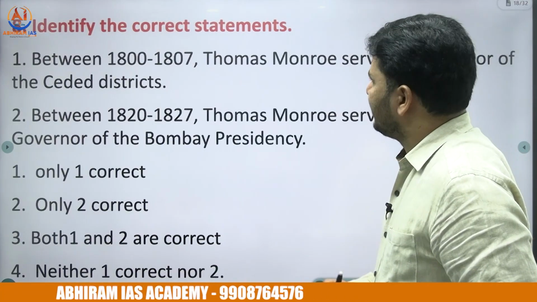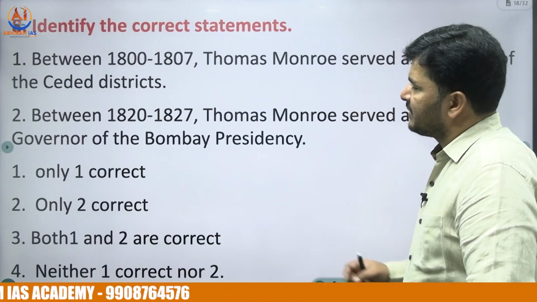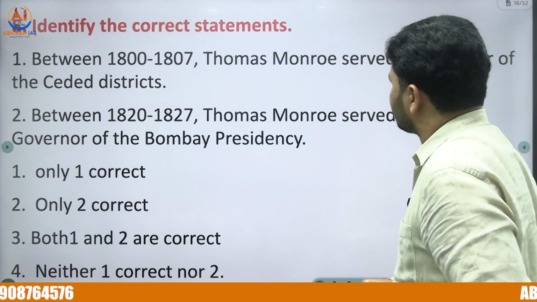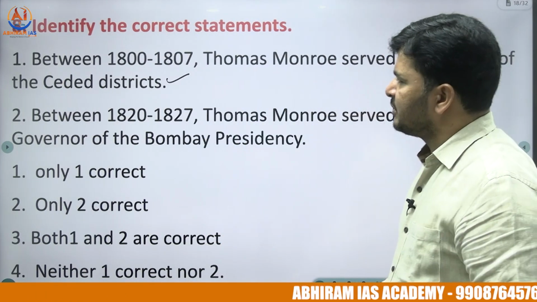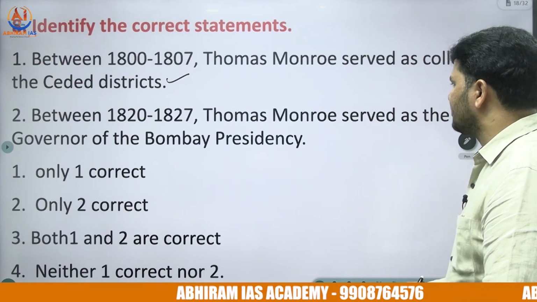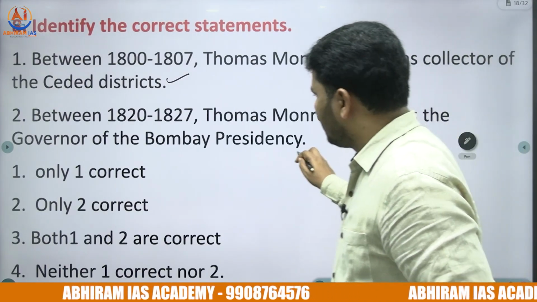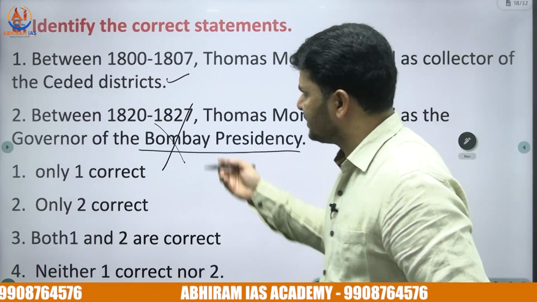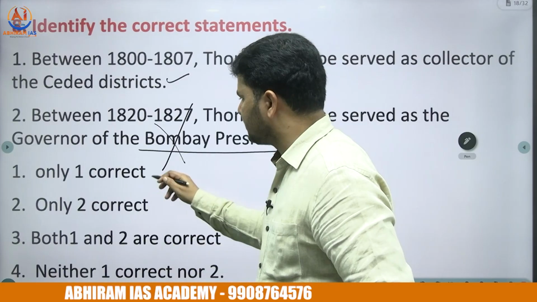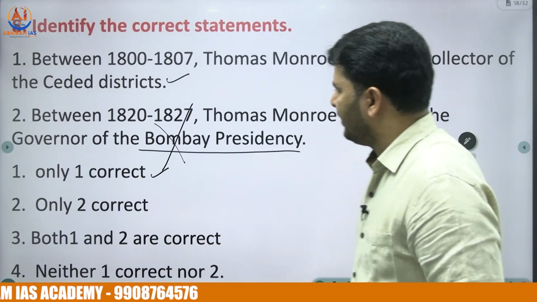8th question, identify the correct statements. Between 1800 to 1807, Thomas Munro served as collector of the ceded districts. Correct, factual based question. Second statement, between 1820 to 1827, Thomas Munro served as a governor of Bombay Presidency. Let me tell you, he never served as a governor of Bombay Presidency. The right answer for 8th question, option A. That is only one correct.